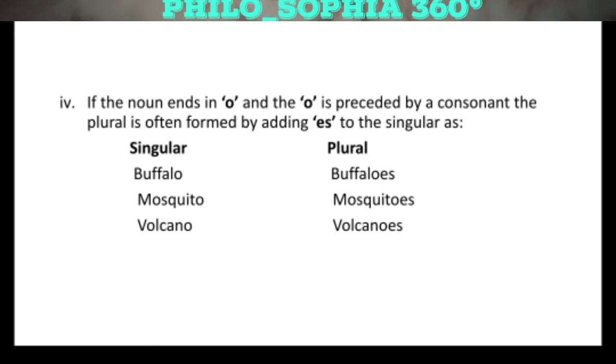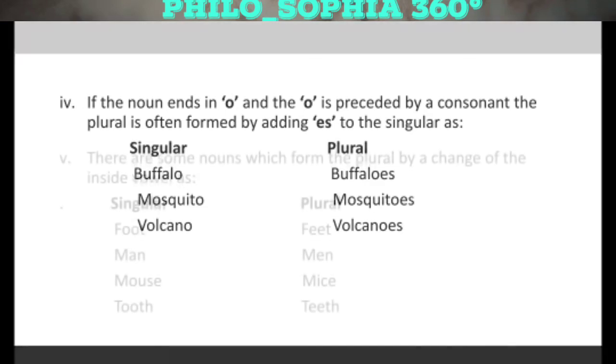In this concept, I have told you about two things. First, what is the difference between consonants and vowels, and second, how can we change a singular noun into a plural if it is ending with O and it is preceded by a consonant.